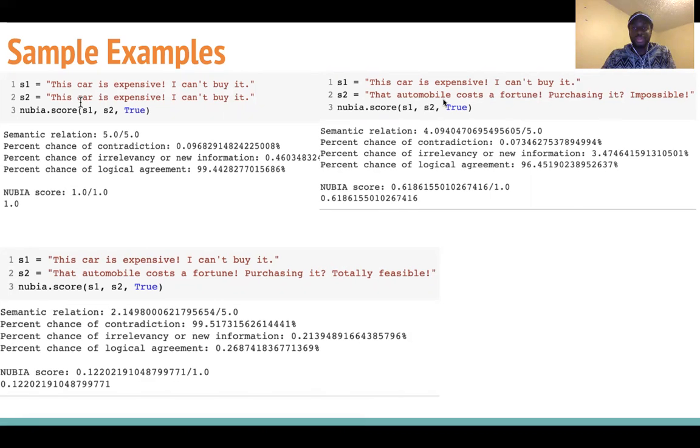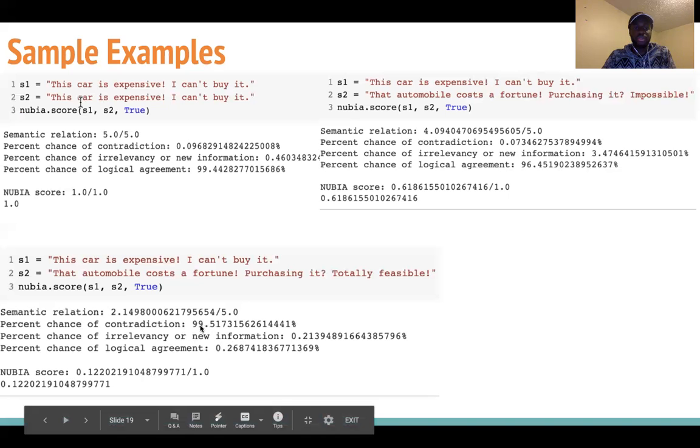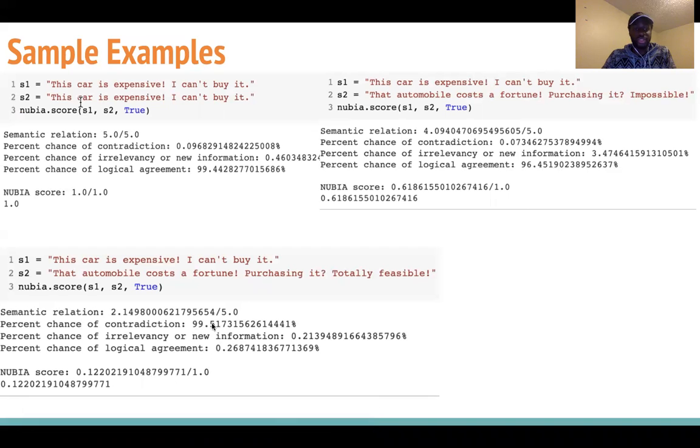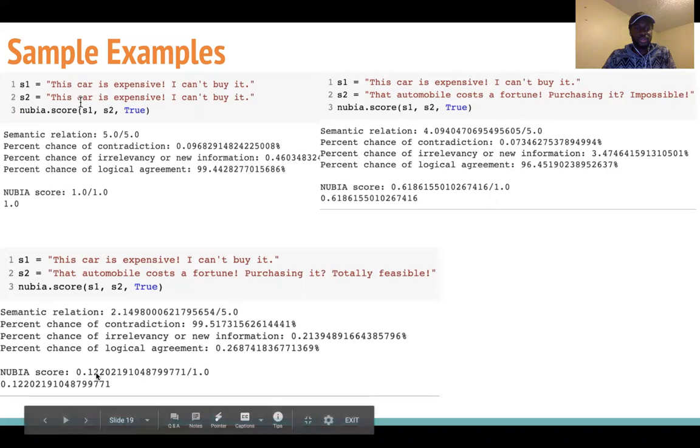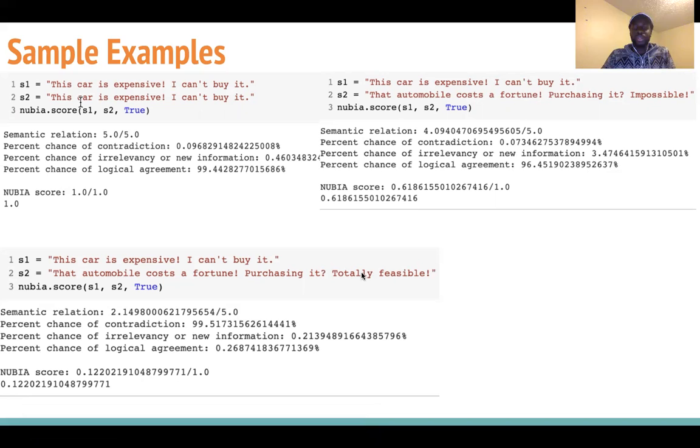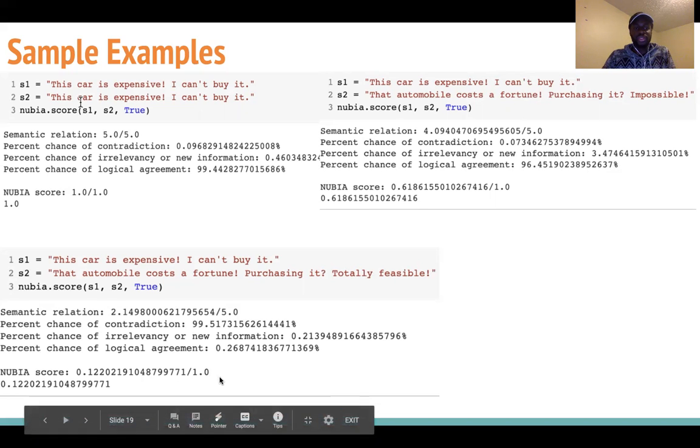And then when you take this sentence and you change "this automobile costs a fortune, purchasing it impossible" and just say "purchasing it totally feasible," the NUBIA model is able to realize that now the sentences are in contradiction, and that affects the NUBIA score in a way where only one word change completely changes how the model assesses the interchangeability of these two sentences.